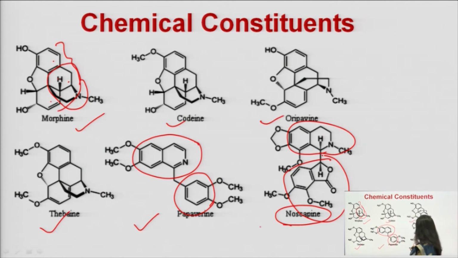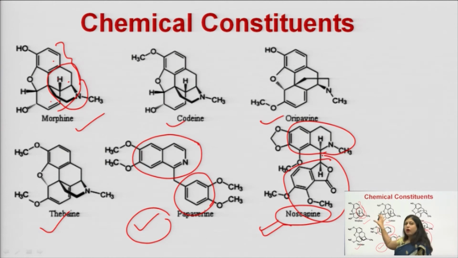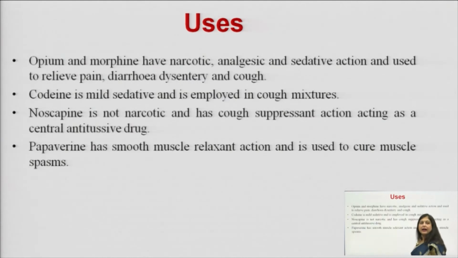Here noscapine is not at all a narcotic in nature. Papaverine is slightly narcotic, but it has different applications compared to morphine. And within the morphine type itself, there are differences. Here you can see the structure of morphine. This is the structure of codeine. In codeine, we have one methoxy group and in morphine we have a hydroxy group. So, just one addition of a methoxy group leads to a change in its activity.